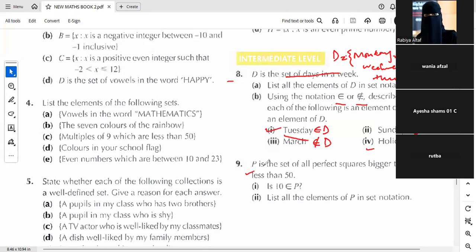Next one is, again, P is the set of all perfect squares bigger than 1 and less than 50. Can you tell me the meaning of perfect squares?